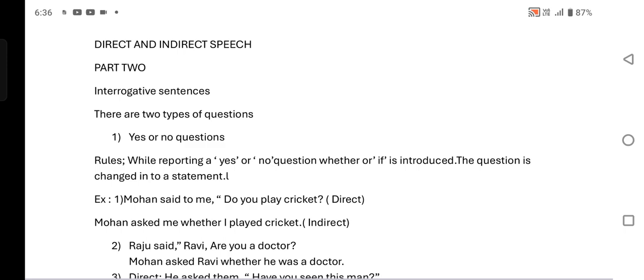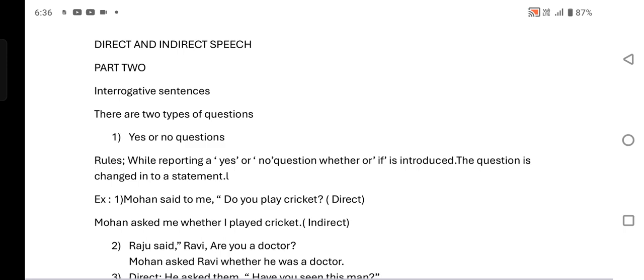There are two types of questions. First one, yes or no questions. When we change yes or no questions to indirect speech, we use whether or if.